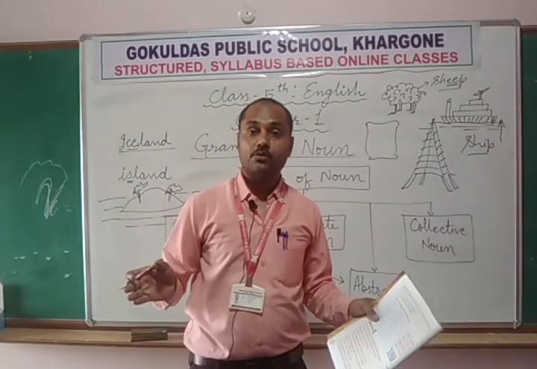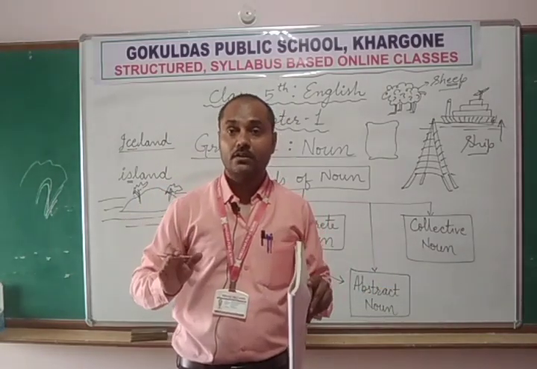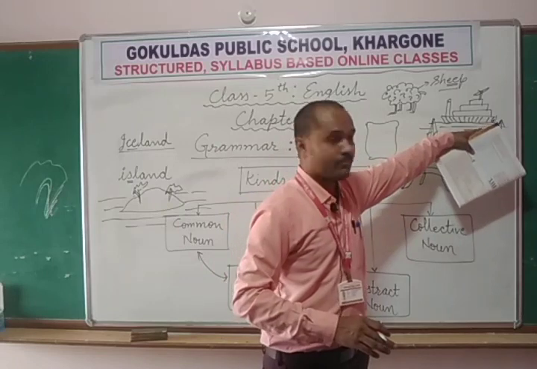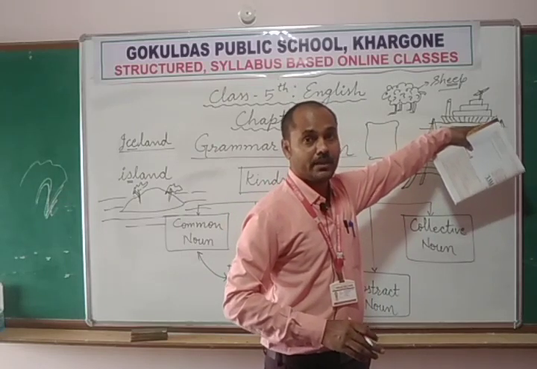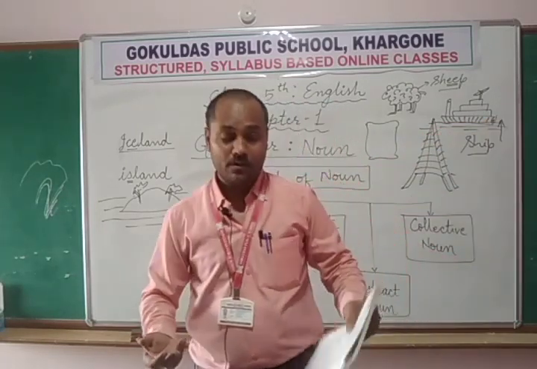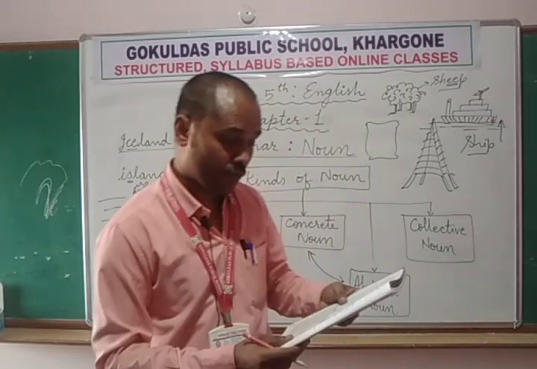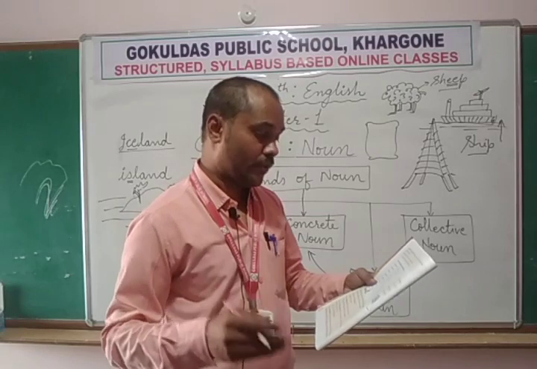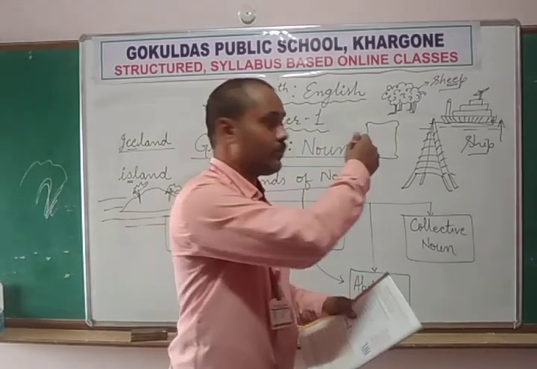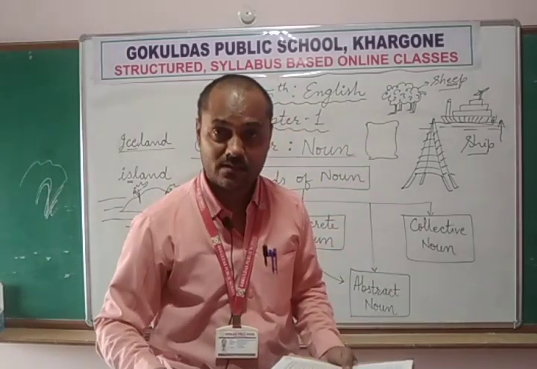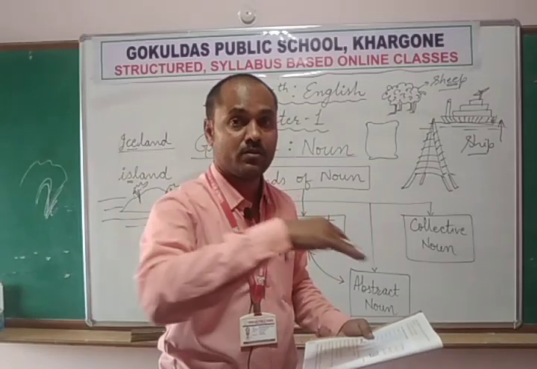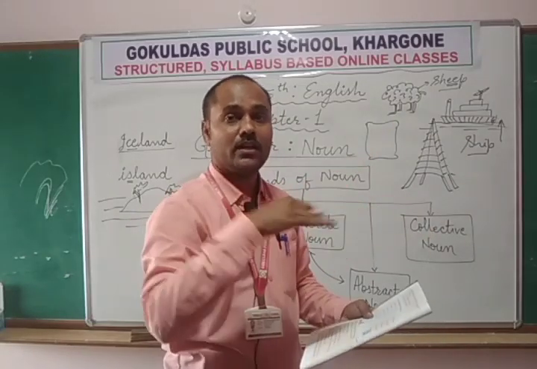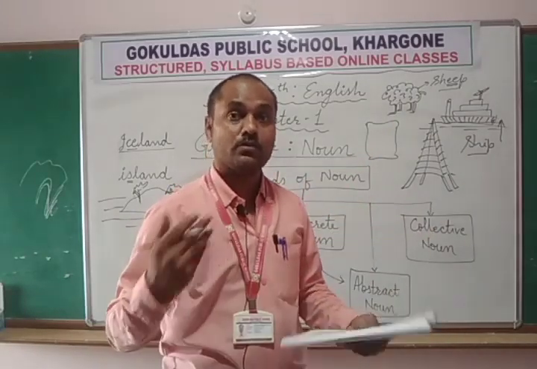Crew means the persons who are serving on ships. Jahajon pe kaam karne wale workers, they are called crew. Or crew means the group of workers who are working. They are also called sailors because they sail on a long journey on the sea or ocean, about around 30 days.